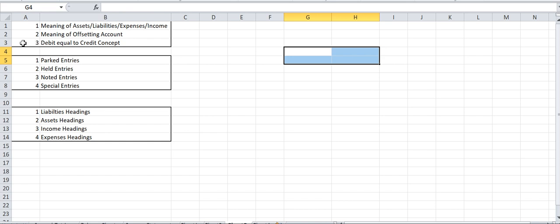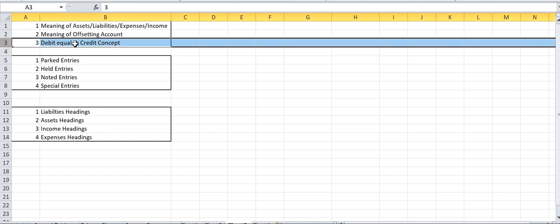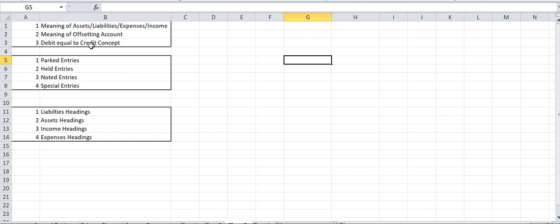Now let us talk about point number 3. Point number 3 says in a journal entry, the total of debit must be equal to the total of credit. Let's say rent debit and bank credit. This is my entry.